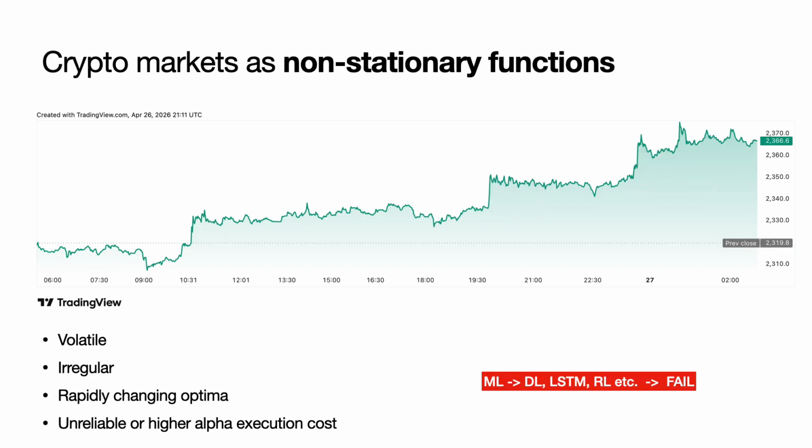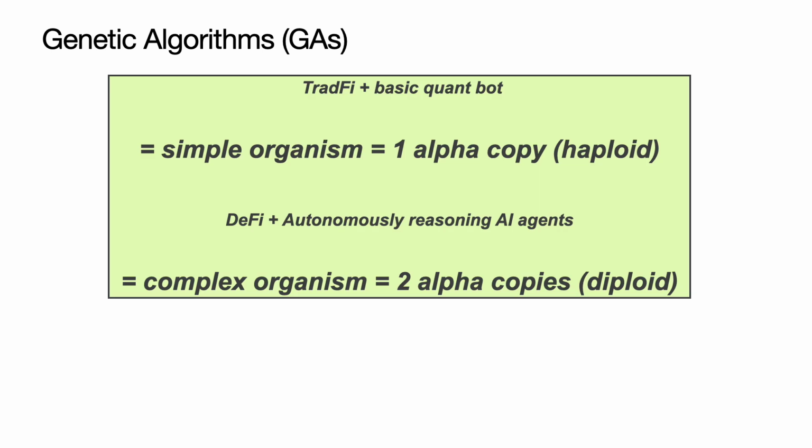Crypto markets are highly volatile and irregular. Such charts are called non-stationary functions. ML on its own doesn't do well here. So, what's been missing? Genetic algorithms.